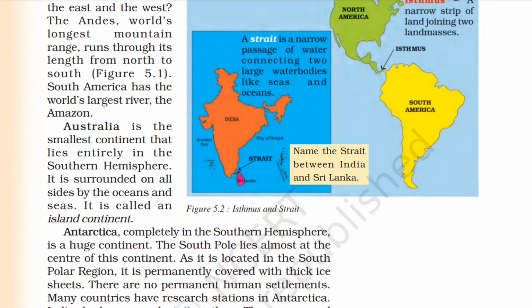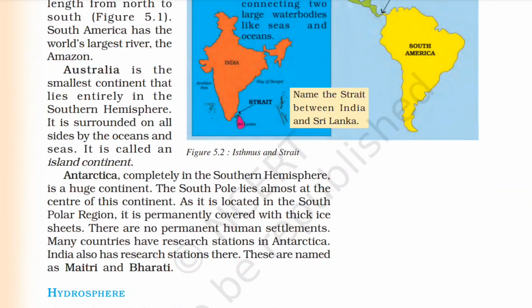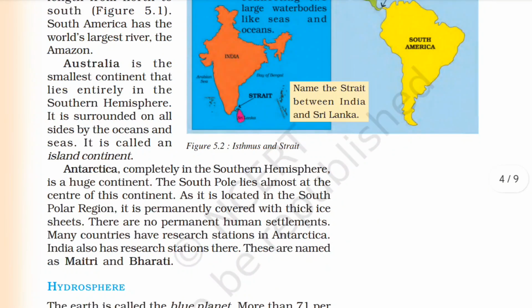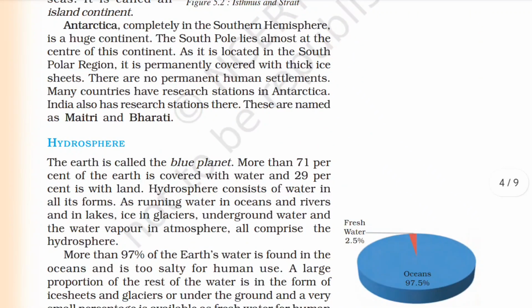Australia is the smallest continent that lies entirely in the southern hemisphere. It is surrounded on all sides by oceans and seas. It is called the island continent. Antarctica, completely in the southern hemisphere, is a huge continent. The South Pole lies almost at the center of this continent as it is located in the South Polar region. It is permanently covered with thick ice sheets. There are no permanent human settlements. Many countries have research stations in Antarctica. India also has research stations. These are named Maitri and Bharati.